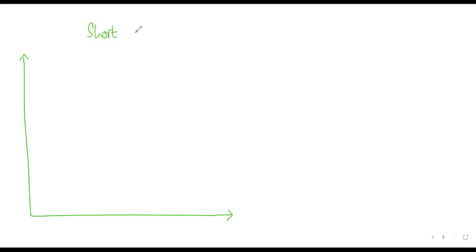So on the left side, we'll draw the short run. You have price and cost on the y-axis. You can also use this graph in a question like this if you are comfortable making one. You have quantity of output on the x-axis, or you can simply say output on the x-axis.